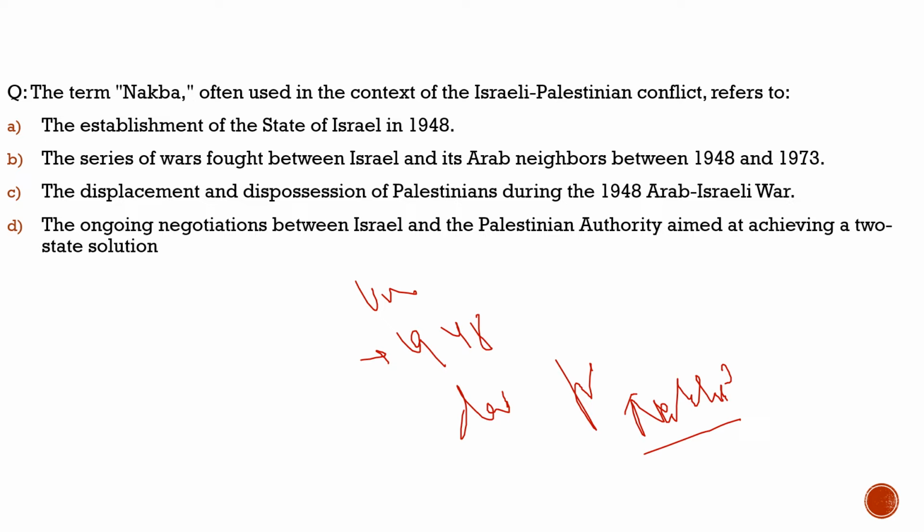Here the question says: the term Nakba, often used in the context of the Israel-Palestine conflict, refers to what? First statement: the establishment of the state of Israel in 1948. No, it is not with respect to that. Second: the series of wars fought between Israel and its Arab neighbors between 1948 and 1973. Totally incorrect. Third statement: the displacement and dispossession of Palestinians during the 1948 Arab-Israel War. 100% correct. This is exactly what it means. So with respect to the term Nakba, the correct answer would be option C.